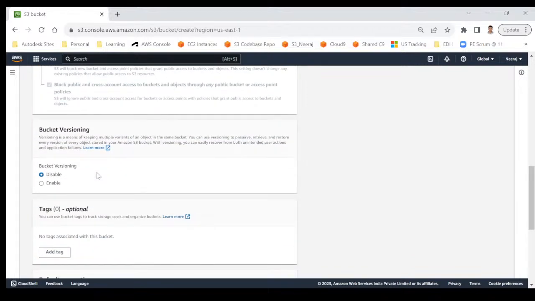The next is bucket versioning. In case you have a file in the bucket and tomorrow you make some changes in the file and want to upload it again. First of all, you can only store the data in S3 buckets. You cannot modify the data over there. It's not a text editor or file editor where you open the file and modify it.